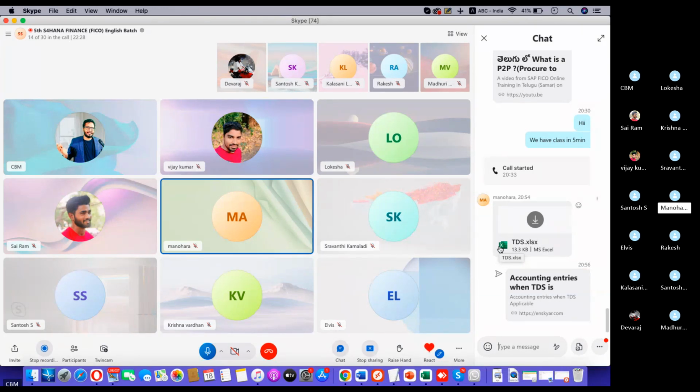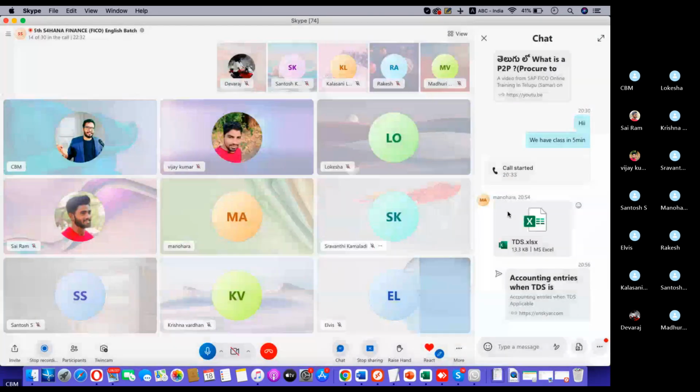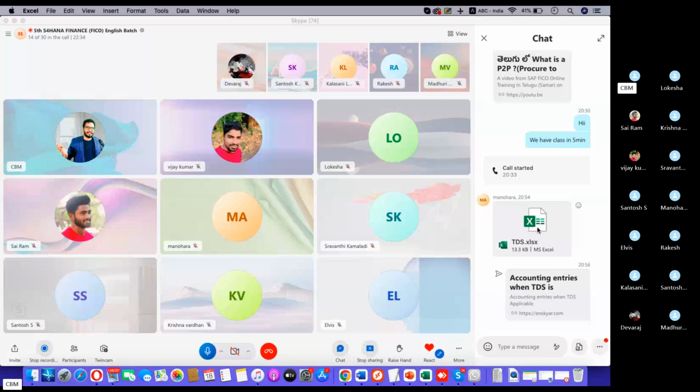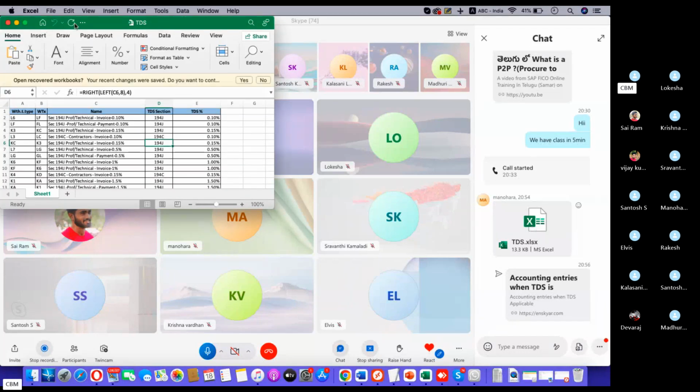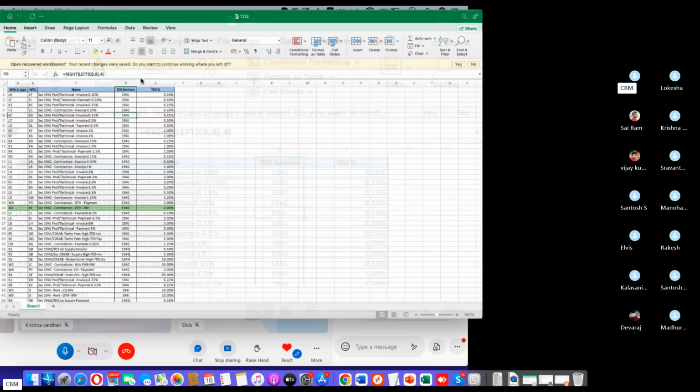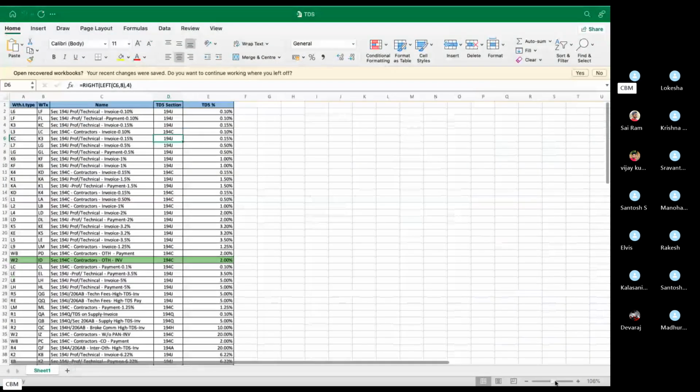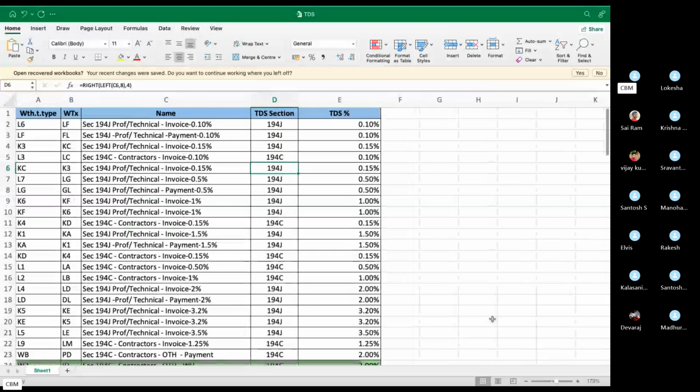Sir, excuse me, sir. I forwarded one TDS chart of list, sir. Okay, great. So Manohara forwarded some list in the chat box. Sessions are there. But as per the client requirement, what kind of business the client is dealing with, then the session will be applicable based upon the session TDS rates. Here 0.10 means 10%, right? Right now I told you 10% will be applicable. Okay, it's 10% only.